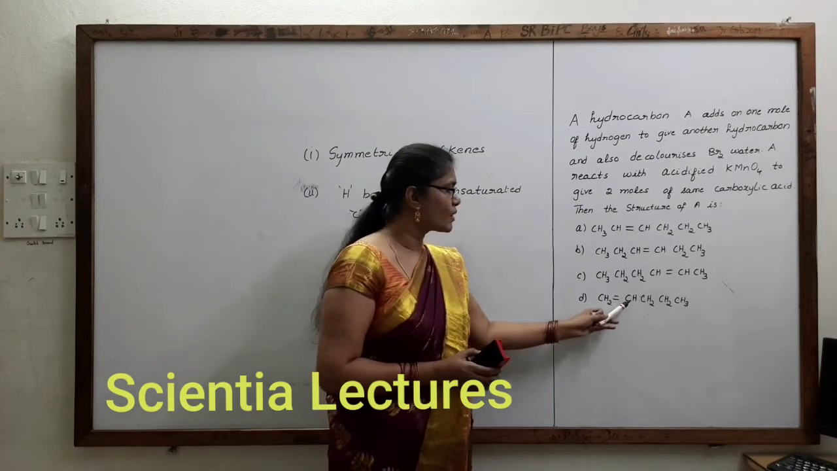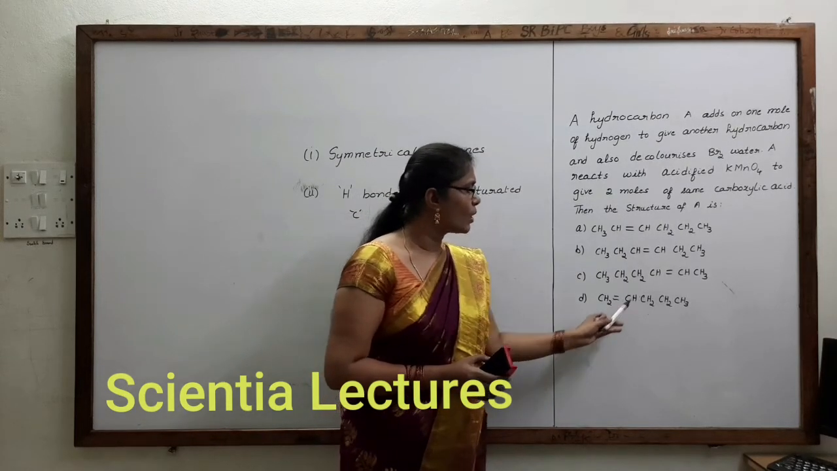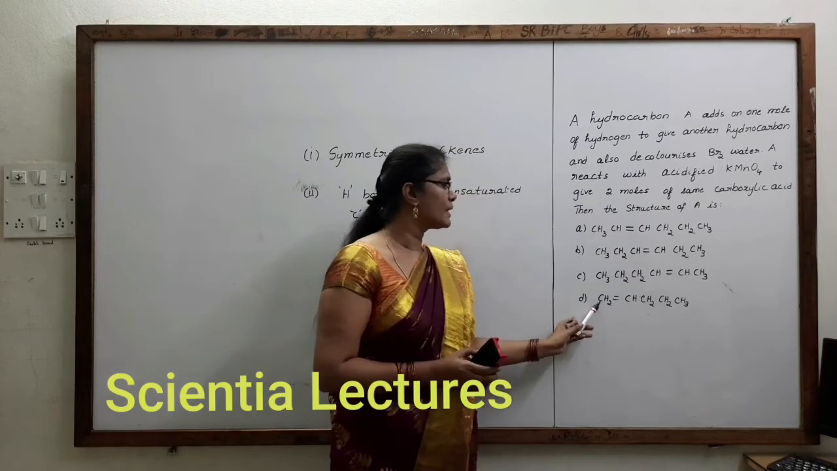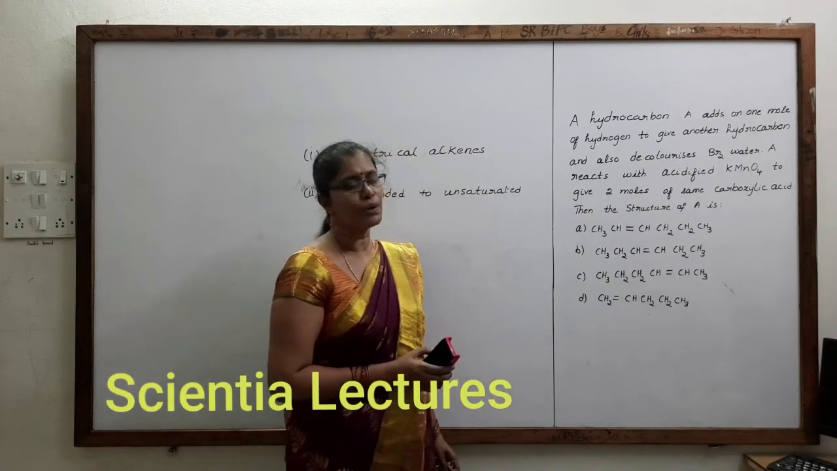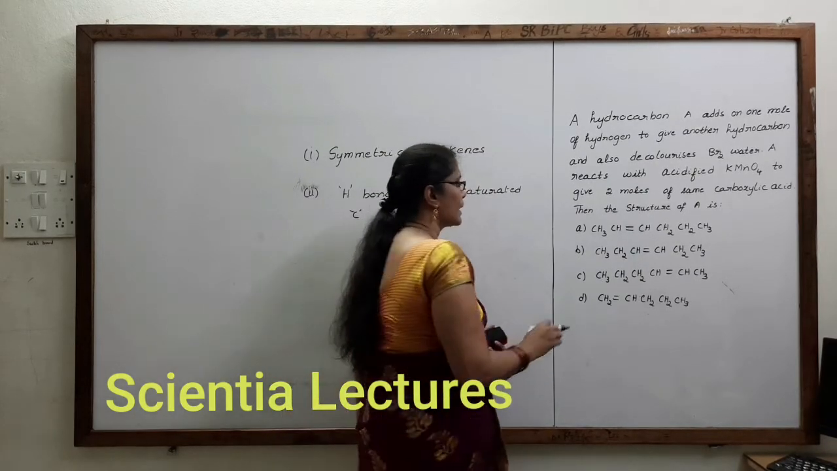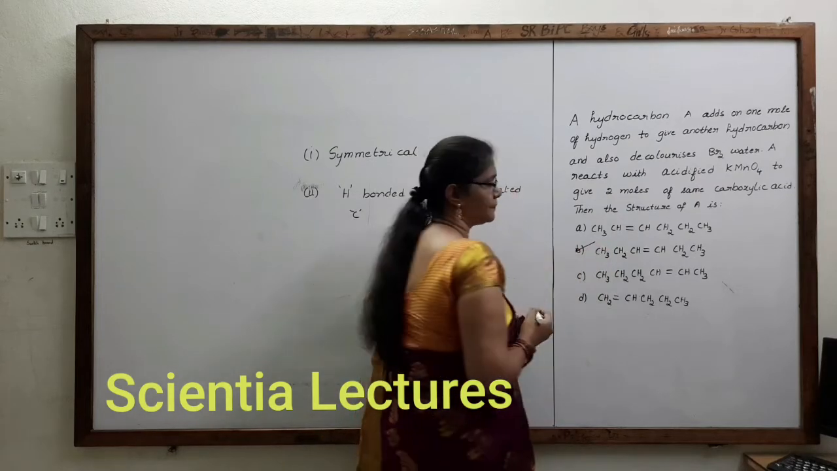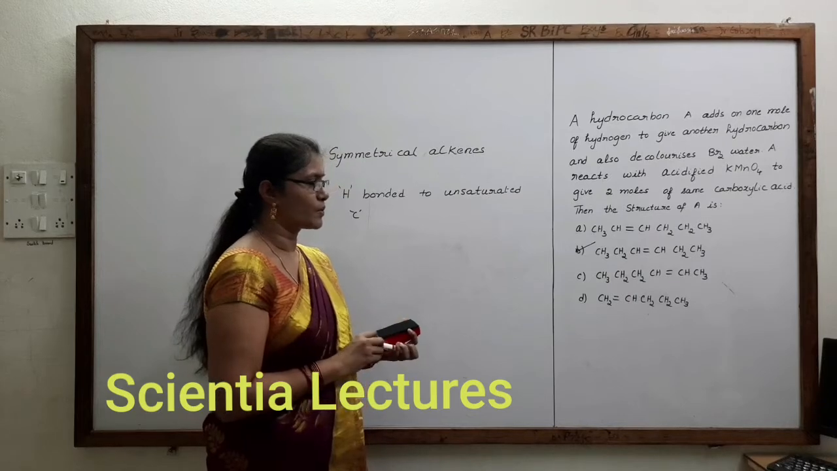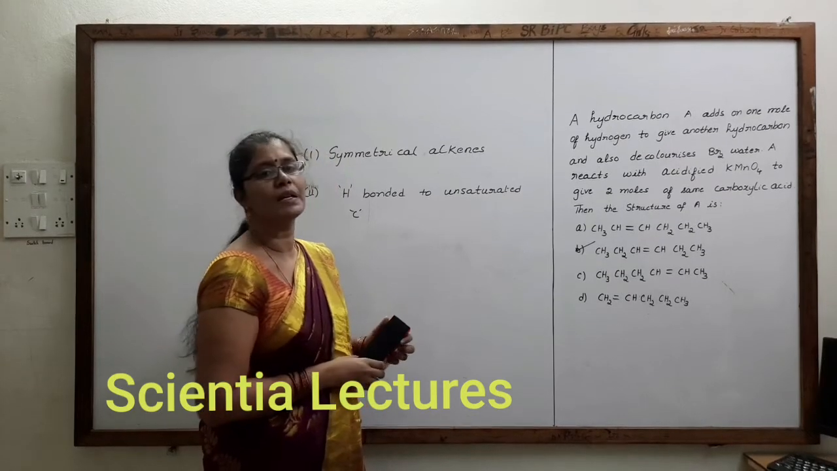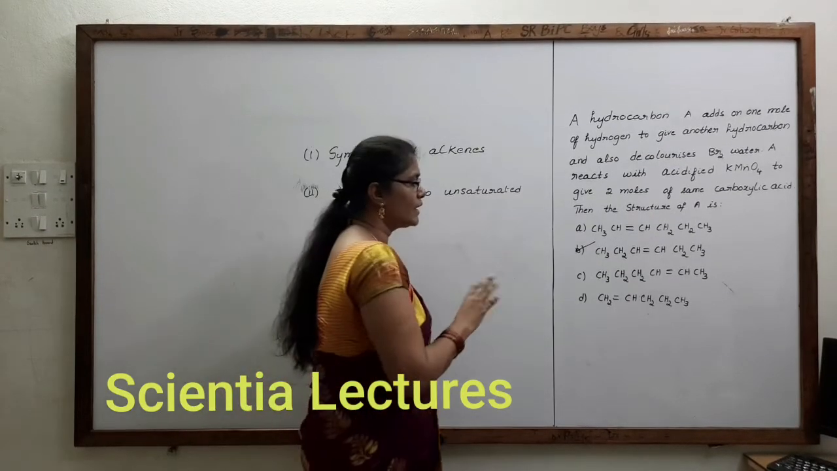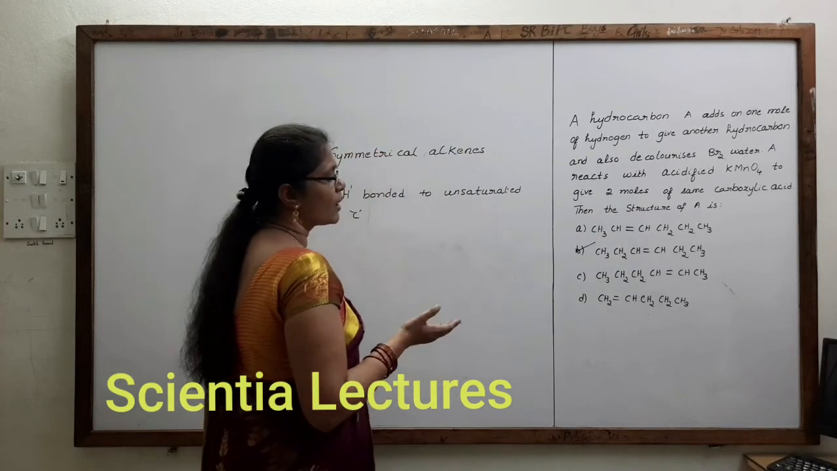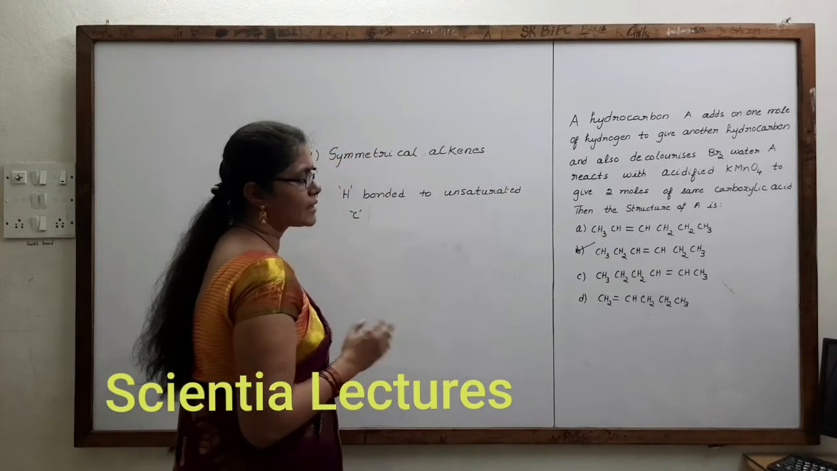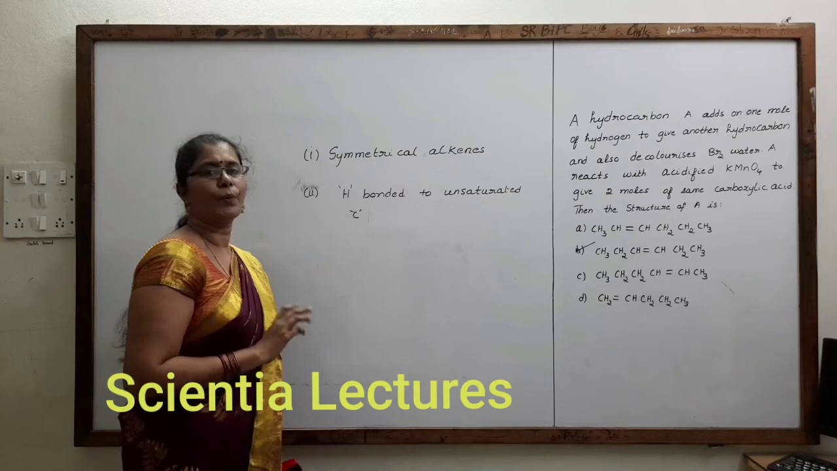In CH2 double bond CH, we can see that only on one side we have a propyl group, and on this side we don't have any propyl group. So the correct option is B. A, C and D are not correct options. A and C, of course, were given to be the same thing also. D is also not correct because on this side there is no alkyl group, while on that side it has a propyl group.